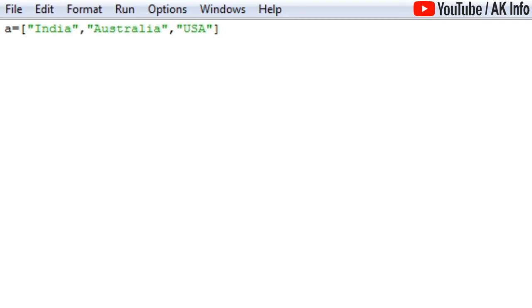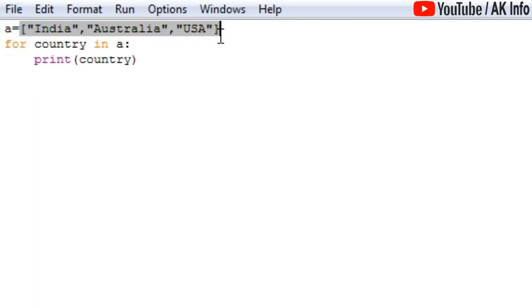Now I am going to define a for loop and over here I will define the variable, say country: for country in a, colon, print country. So I have declared a list and the name of the list is a. That list contains the elements India, Australia and USA.